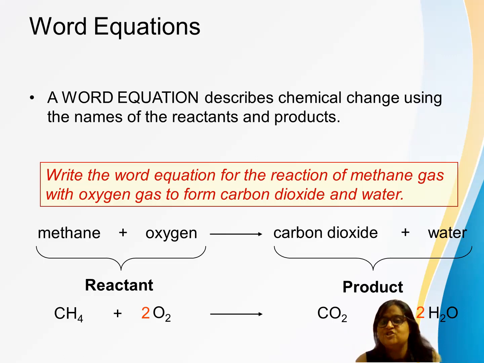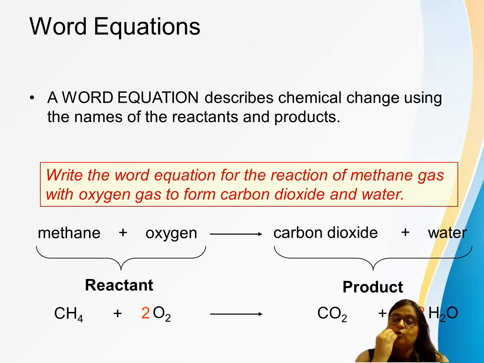Okay, let's move to the other one. H, hydrogen here. If you say hydrogen, it is H4. So how many hydrogen atoms do we have? There are 4 hydrogen atoms. On the right hand side, it is written 2H2O. The coefficient is 2, which is visible in red color, and H2 has 2 atoms. So you will multiply: 2 into 2 is 4. So on both sides it is now 4 and 4. Now hydrogen is also balanced over here. And oxygen, the last but not the least, that is O. Again the coefficient is 2, so 2 into 2 is 4. And in carbon dioxide, how many O are there? 2, and 2 oxygen atoms we are getting from water.